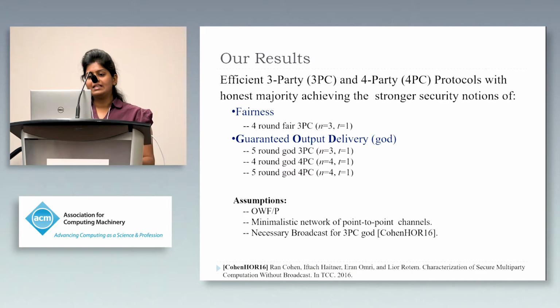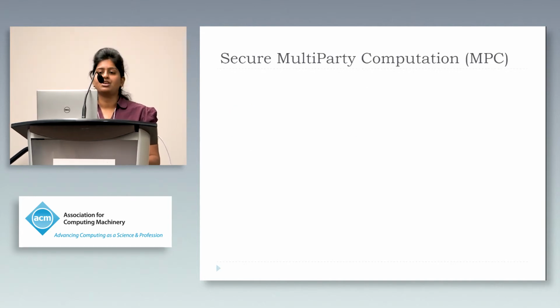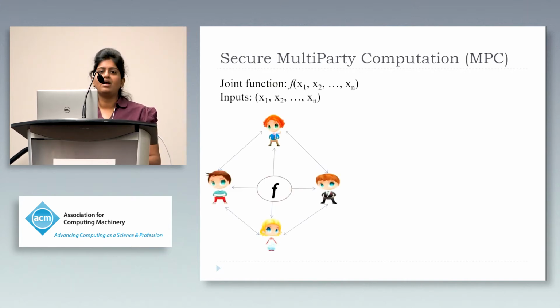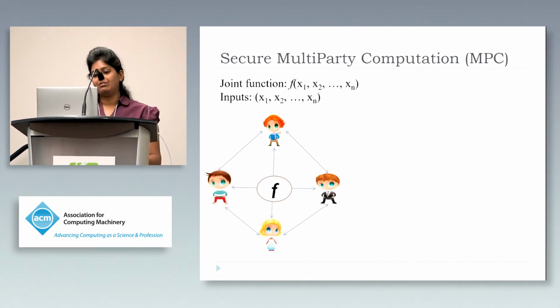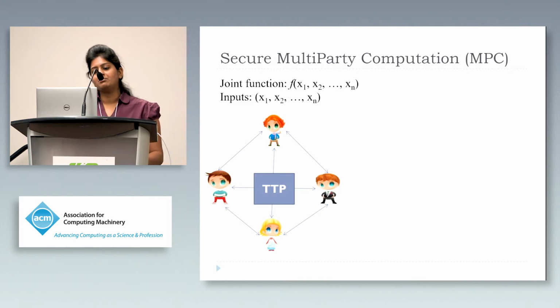Now with this, let's begin with a quick brush up of the definition of secure multi-party computation. Let us consider a set of parties who wish to compute a joint function f on their private inputs x1, x2, and so on. If these parties could trust an external third party, then the computation would be pretty simple. They could simply give their inputs and get back the output.